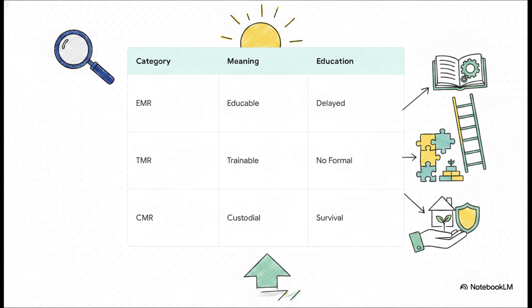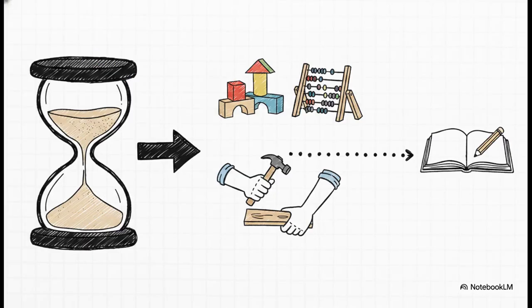We're looking at 3 distinct tiers of capability: EMR, TMR, and CMR. Each acronym represents a highly specific tier and dictates an entirely different educational path. Let's look closely at what a day in the life of these specific programs actually entails, starting with the highest functioning group. For the Educable Mentally Retarded, or EMR program, formal education absolutely still happens, but the timeline is intentionally shifted. Schooling is generally delayed by about 2 to 3 years.